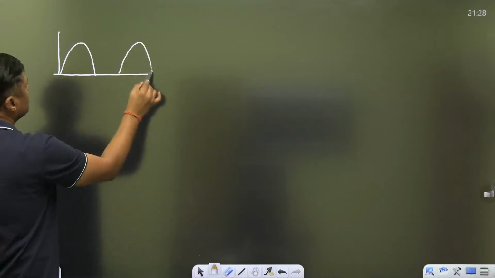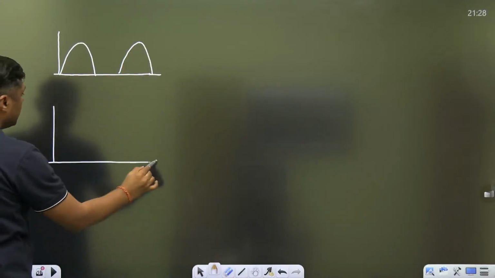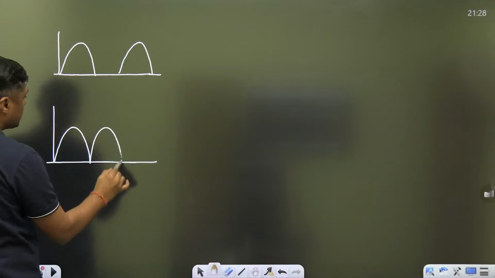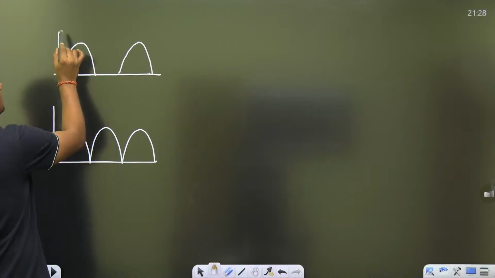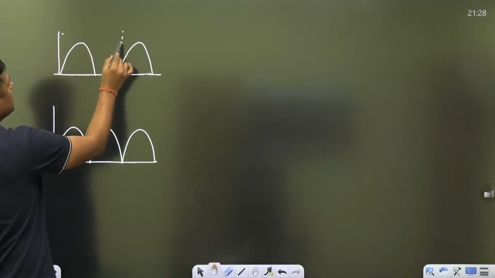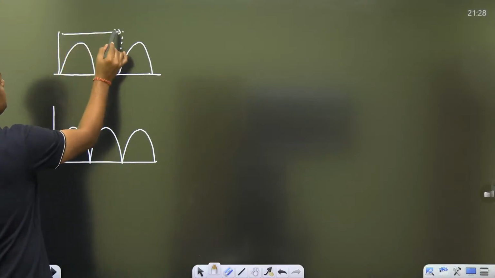First of all, half wave, then full wave. In full wave, we are getting this type of output. In half wave, we are getting this type of output. It will repeat after that point.